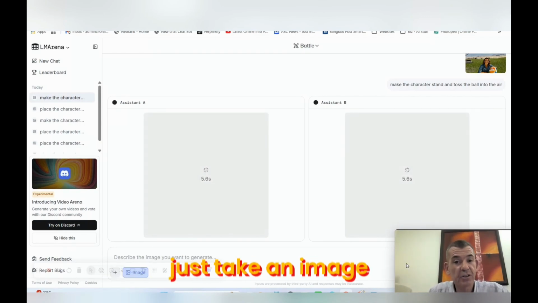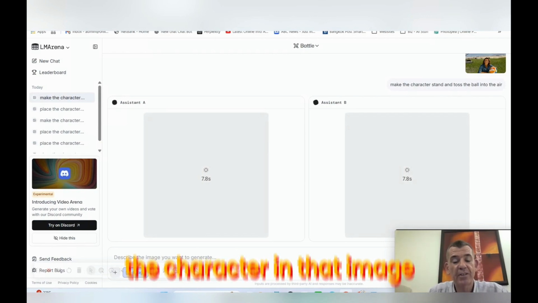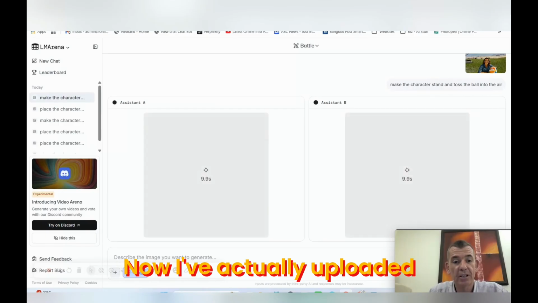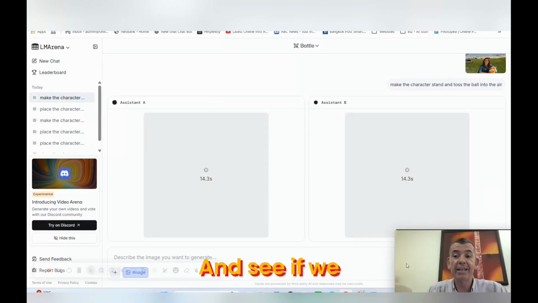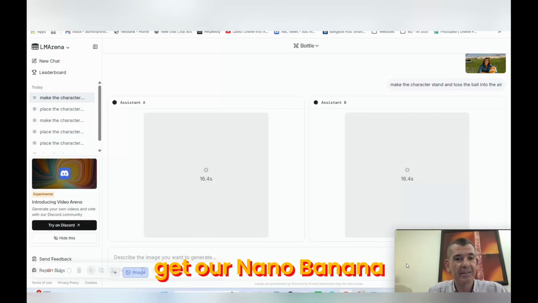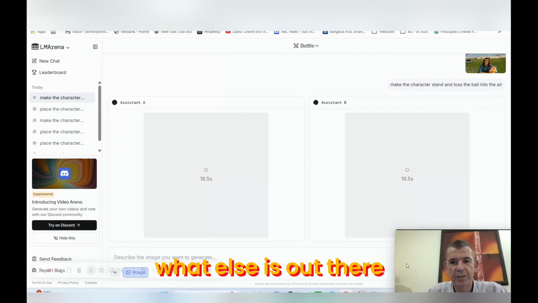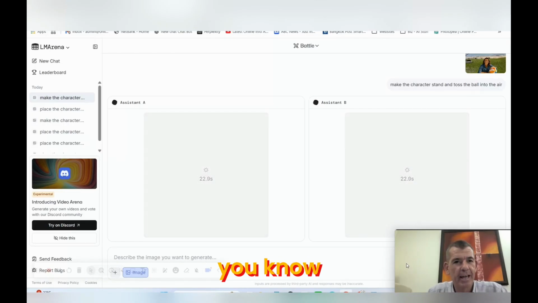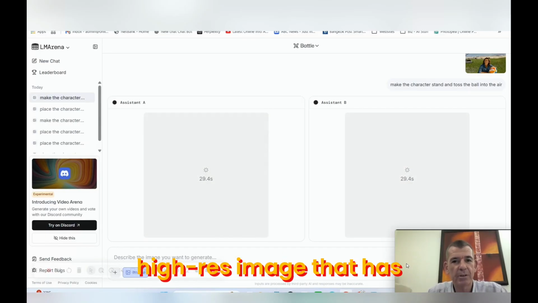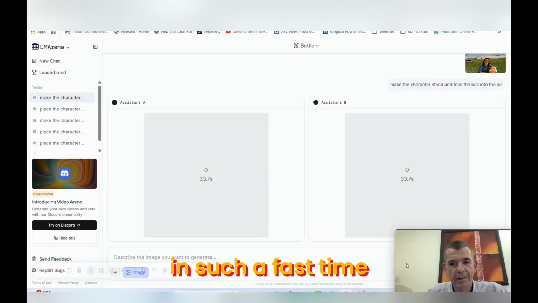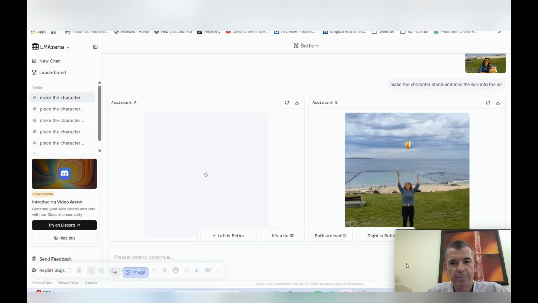Now we're going to just take an image and we're going to see if it will take the character in that image. Now I've actually uploaded the image and I'm not going to get an American baseballer, I hope. And we'll see what happens. And see if we get our Nano Banana to compare as to what else is out there. But they're all very good. And as I say, it's not going to get worse and worse. It's only going to get better from here. And if you go back a year ago to create this quality high-res image that has depth and has character in such a fast time, it's mind-blowing how quickly this stuff's happening.